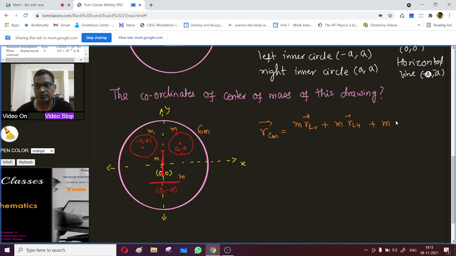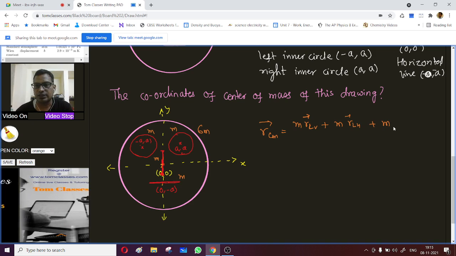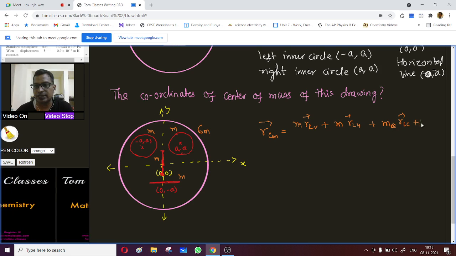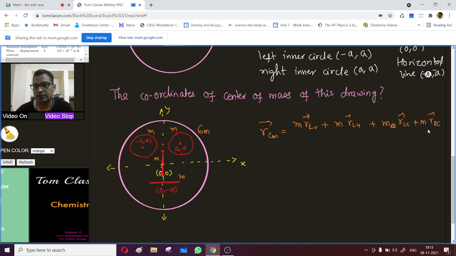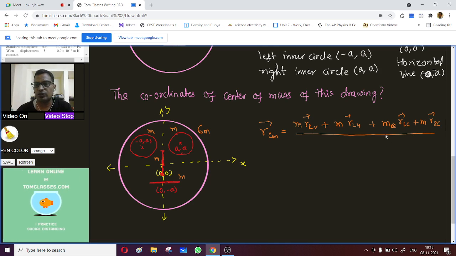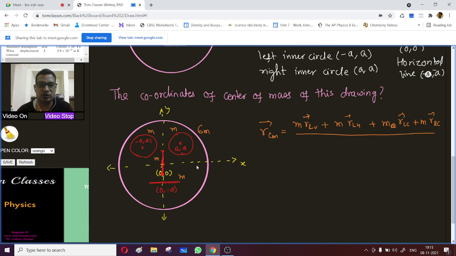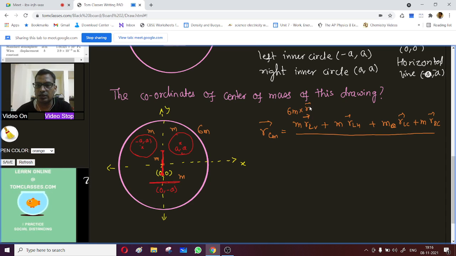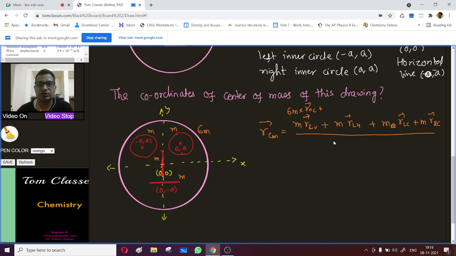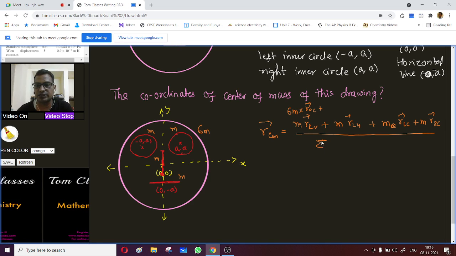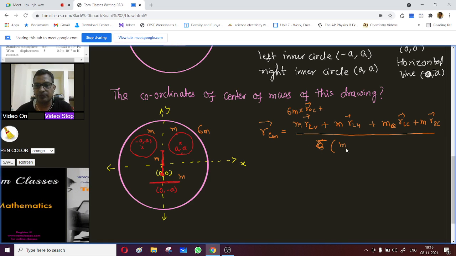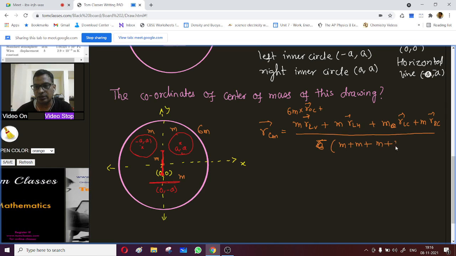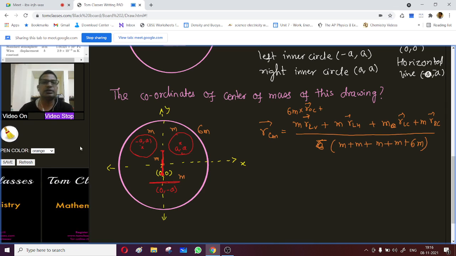Then m r left circle, plus m r right circle, plus 6m into r outer circle for the outer circle, divided by the summation of masses. The total mass is m plus m, which is 2m, then m plus m, plus 6m, right? Yes, it has to be like this.